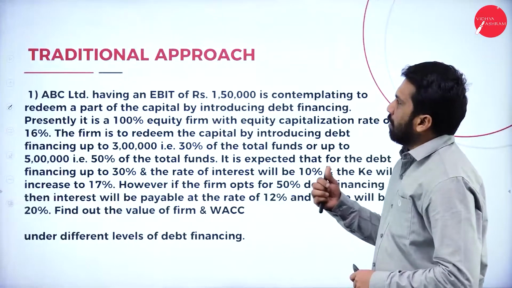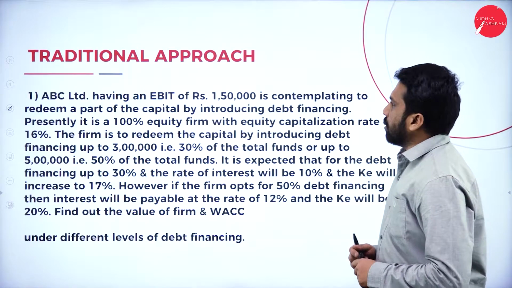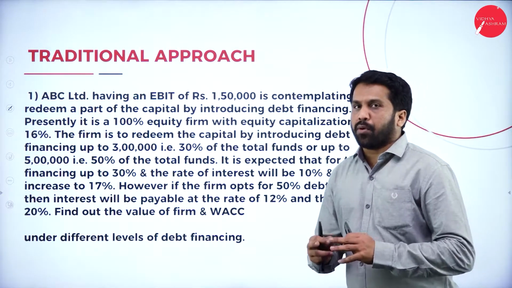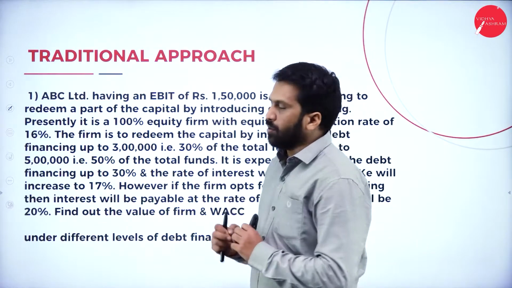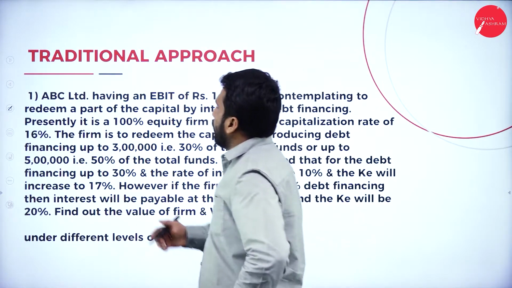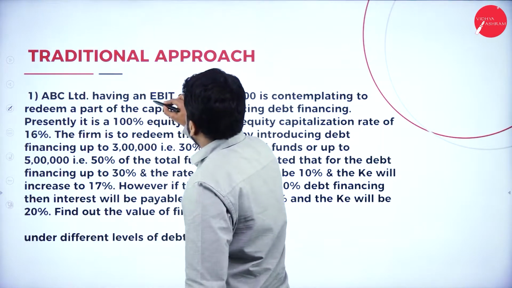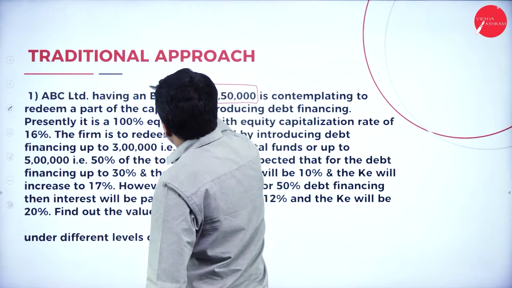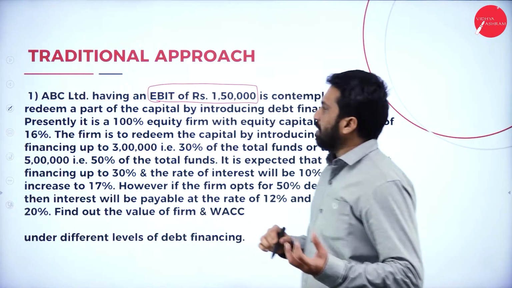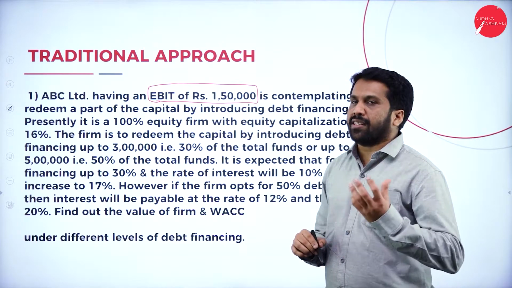Now, traditional approach. We'll understand the question properly so that it is easy to work out. Now, ABC Limited having EBIT of rupees 1,50,000. What is the EBIT? Earnings before interest and tax.